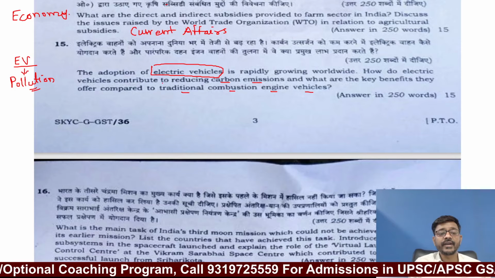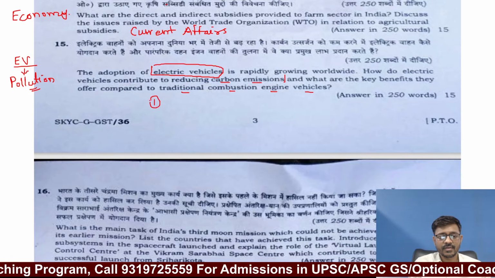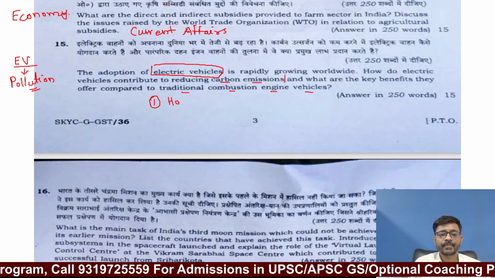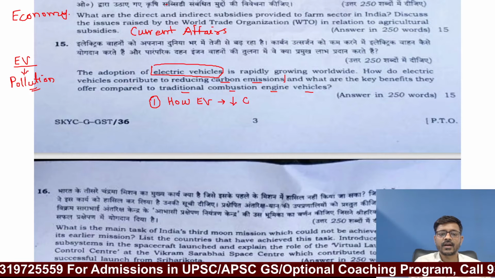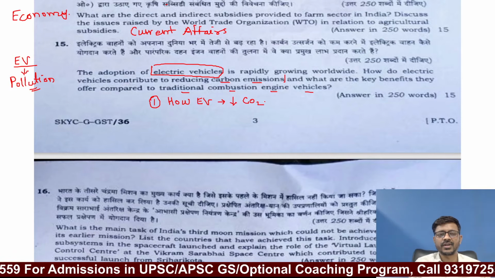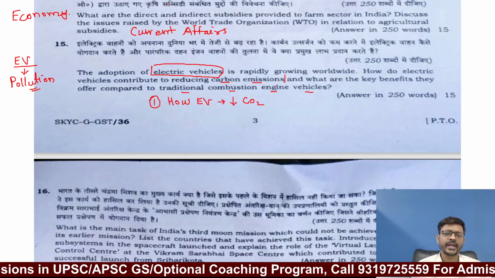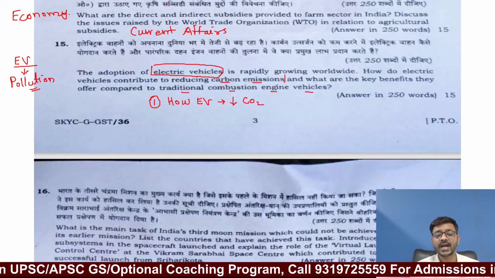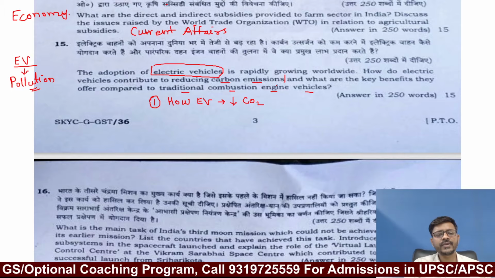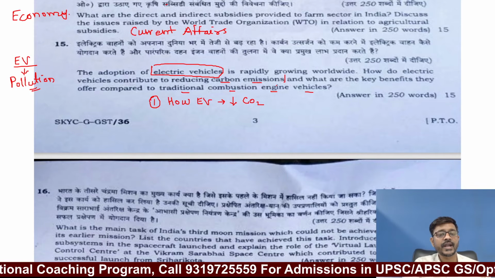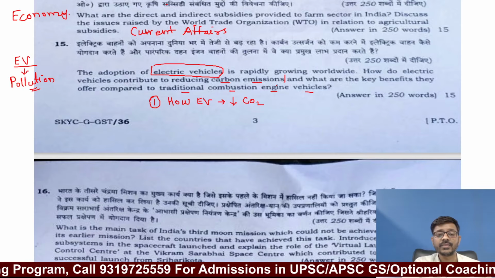How do electric vehicles contribute to reducing carbon emission? This is the first part of the question. How do electric vehicles help in the reduction of carbon dioxide or carbon emission? Everybody knows when you burn petrol, diesel, natural gas or any other fossil fuel, it emits carbon dioxide, and if you are using an electric vehicle, an electric engine, obviously it will not emit carbon dioxide, and when it is not emitting carbon dioxide, it will definitely reduce the emission of carbon.